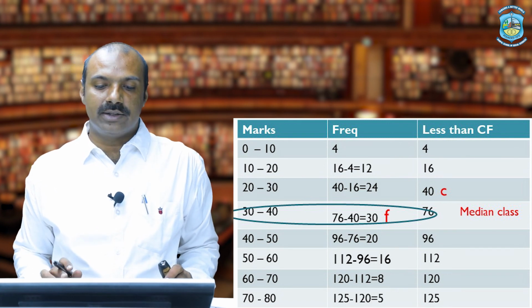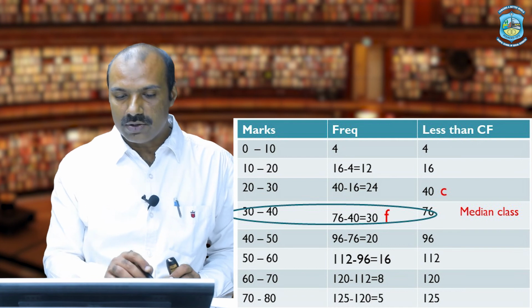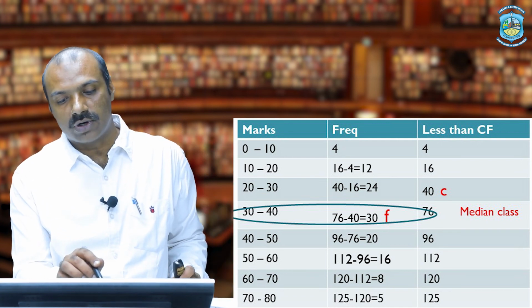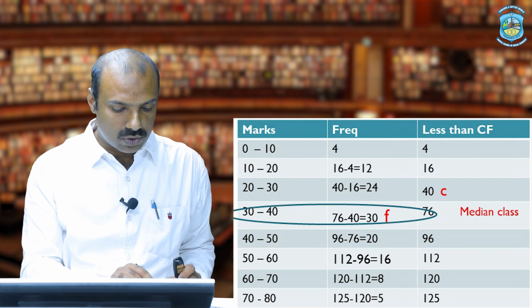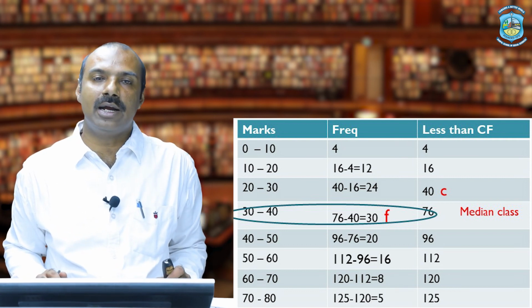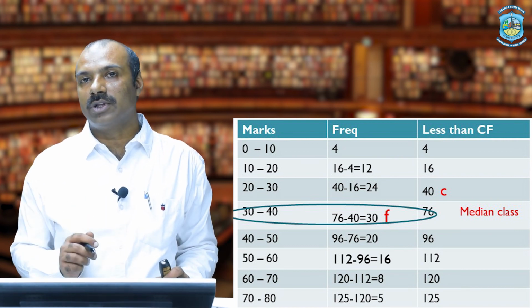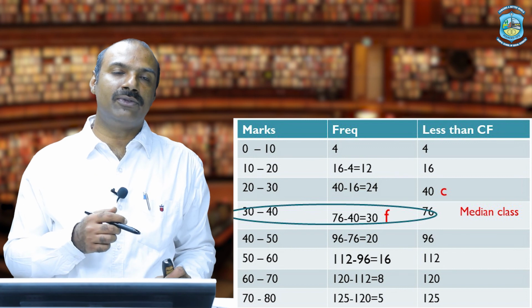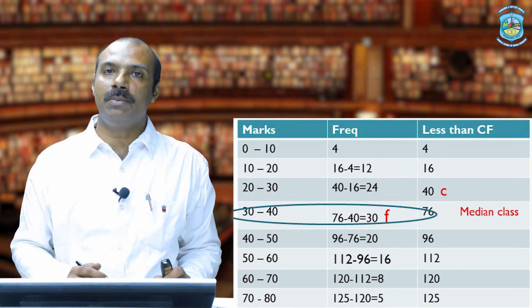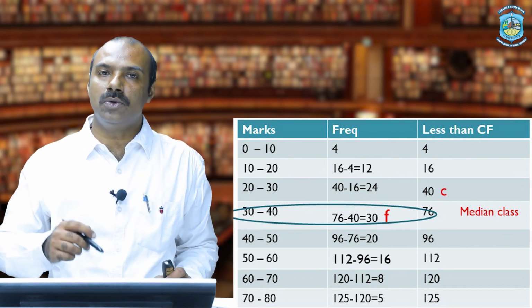Now as we discussed, they have given a cumulative frequency. As we can see, the values are 4, 16, 40, 76 and so on. So how do we convert this cumulative frequency of less than type into frequency? As in the previous example of more than, where we subtracted the cumulative frequency from bottom to top, when it is given in the form of less than, we have to subtract from top to bottom.